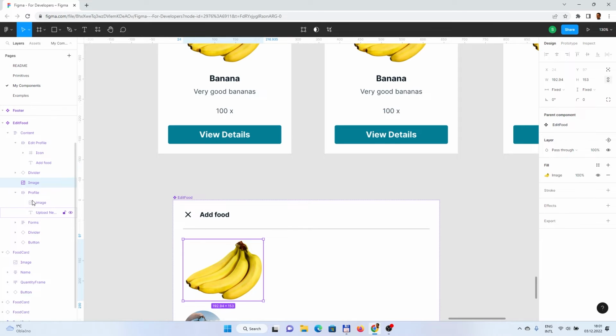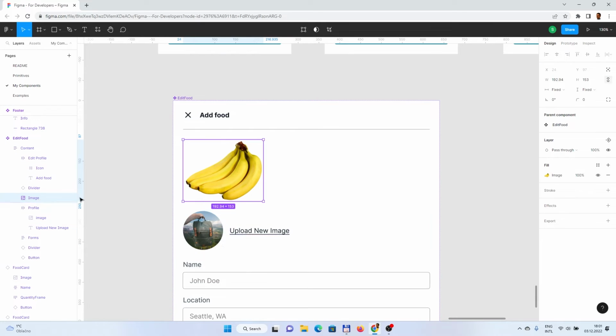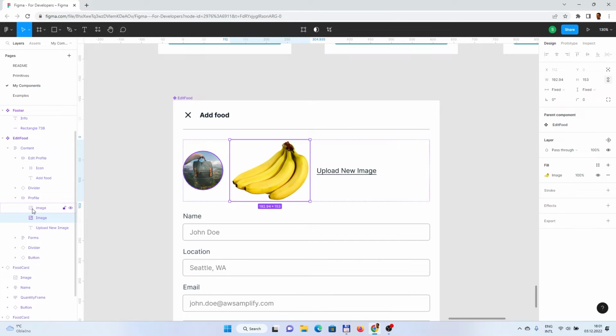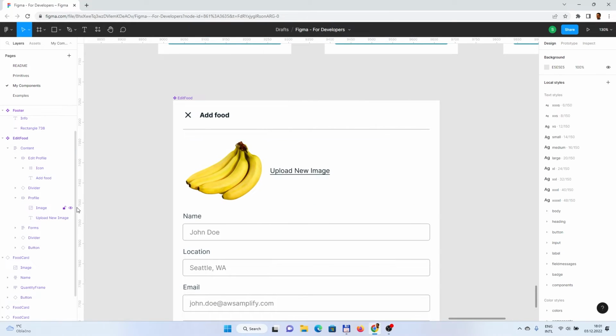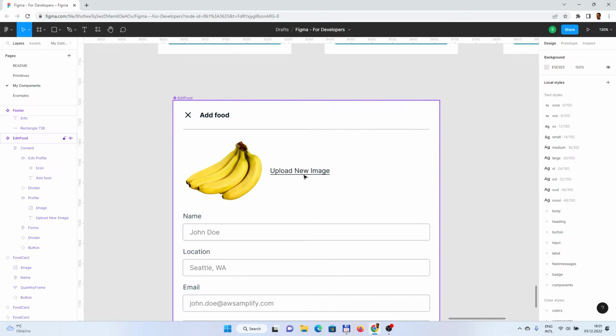It's here. So let's drag it under this and put it into the profile. You see it's quite big, but it doesn't matter. Let's delete the original one. Upload new image is great, yeah.